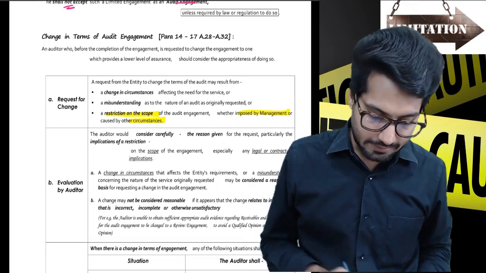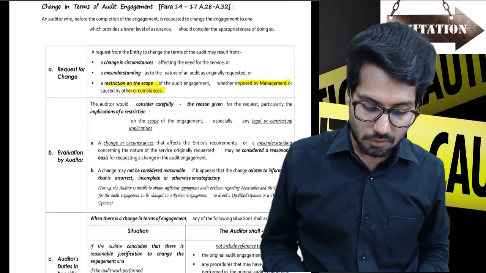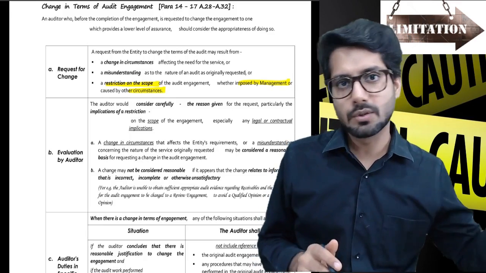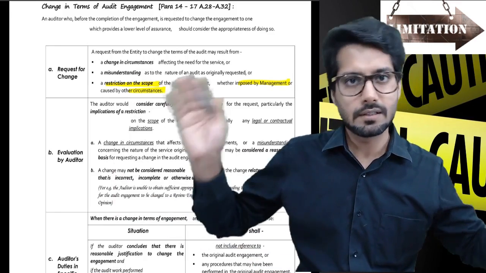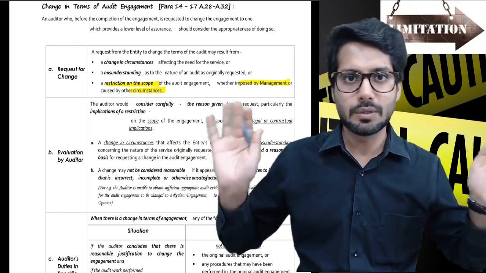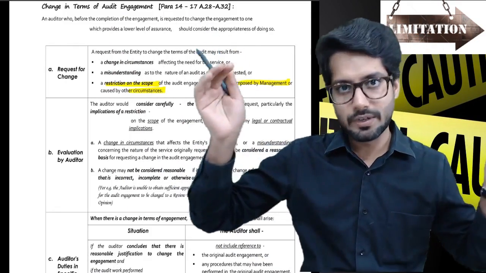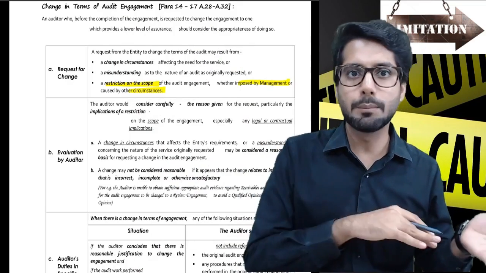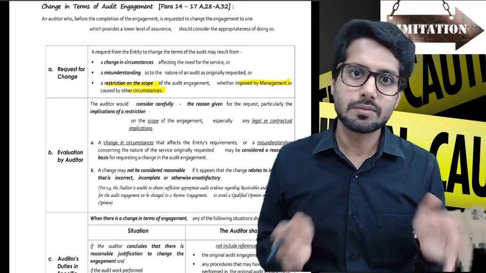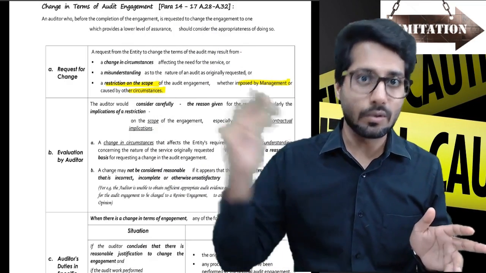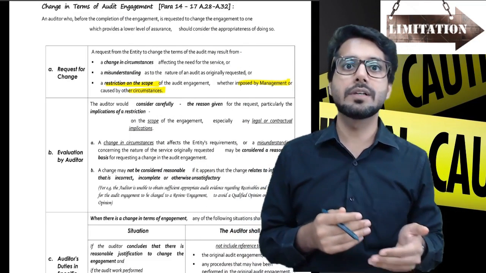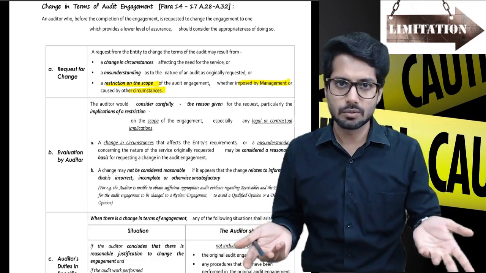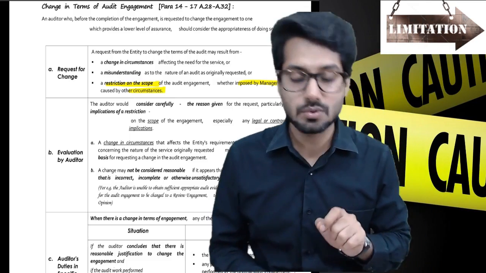Now, the second thing that comes is change in terms of audit engagement. I told you, one is change in circumstances, which can be reasonable. Second is misunderstanding. They told one thing and we understood the other thing. There was some misunderstanding between our team member and their members. So we ended up starting with the wrong type of audit, company audit to tax or tax to company audit. And then within 2 days, we came to know that things are going wrong. The management came to us and told us that we are conducting the wrong part. So they wanted us to change the engagement letter. We can obviously do that. That is reasonable. But the last is restriction on scope by management.